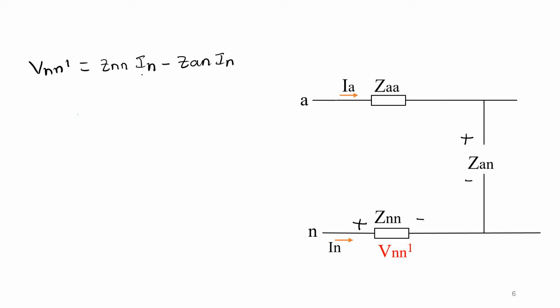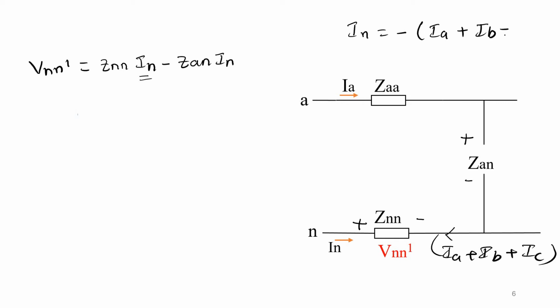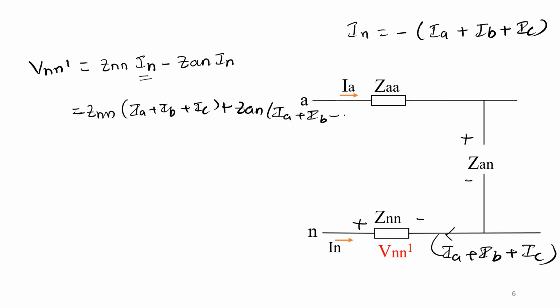Now look at here, we need to represent the neutral current. We know the neutral current is flowing, the actual current is flowing IA plus IB plus IC. The neutral current is coming in the opposite direction to the actual current. So IN can be written as minus of IA plus IB plus IC. So if you substitute in place of IN, this can be written as minus ZNN of IA plus IB plus IC and plus ZAN times of IA plus IB plus IC.